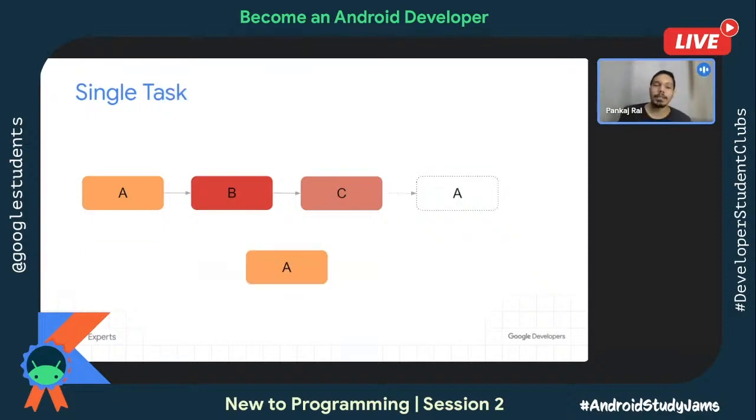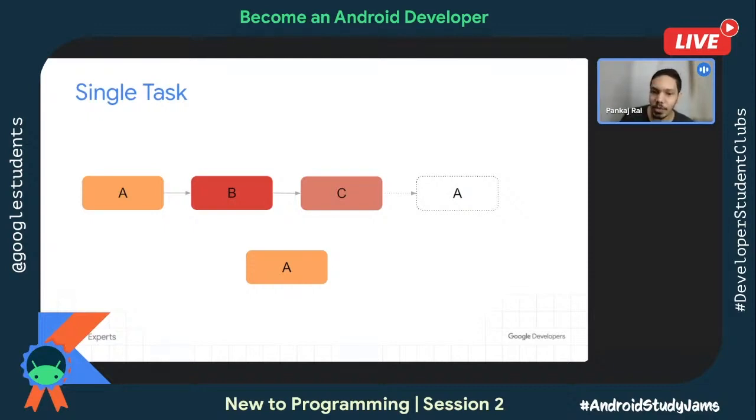Single task is about, say you have a stack. You have launched activity A first, then B, then C. Now you are in activity C, and again on a button click, this time you want to launch activity A. Earlier we have seen that they were launching activity as a fresh instance. But now with single task, it means just maintain a single backstack.